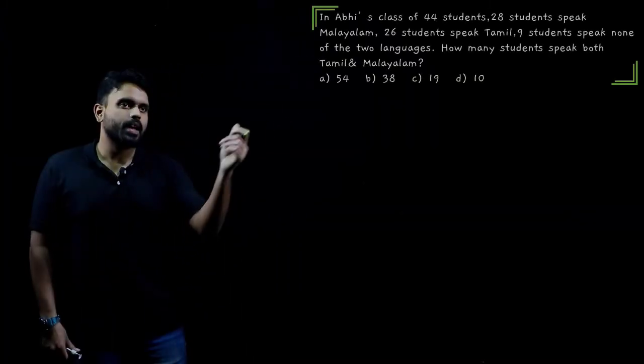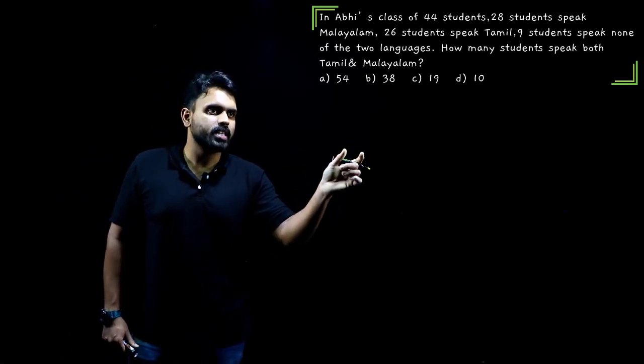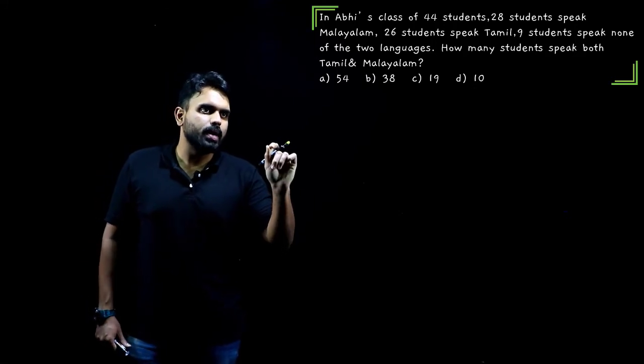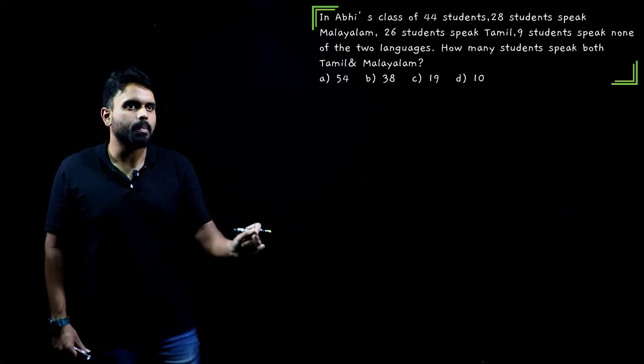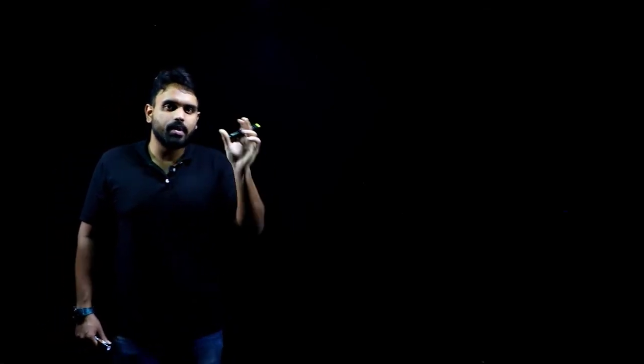What does it say? In Abhi's class, 44 students are there. 28 speak Malayalam, 26 speak Tamil. 9 students speak none of the two languages, neither Tamil nor Malayalam. How many students speak both the languages, that is Tamil and Malayalam? So what is that I need to find here? An intersection between Tamil and Malayalam speaking students.